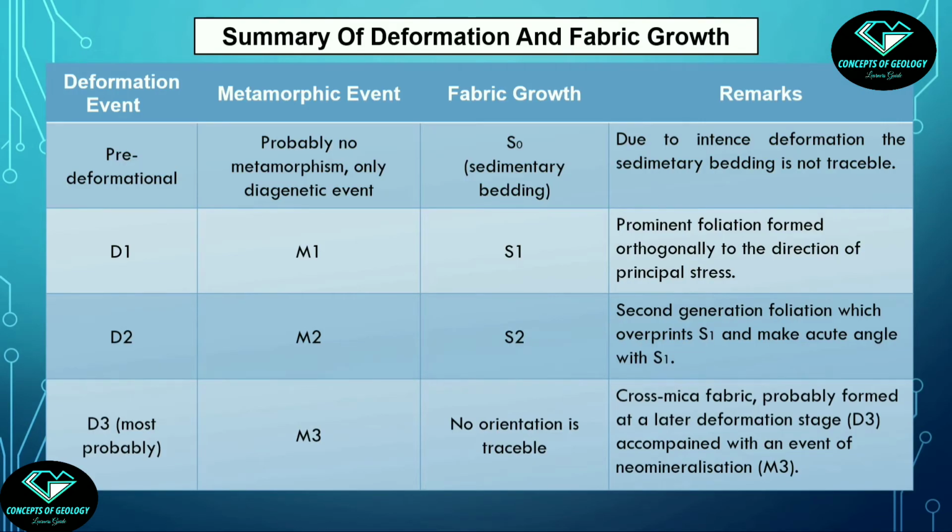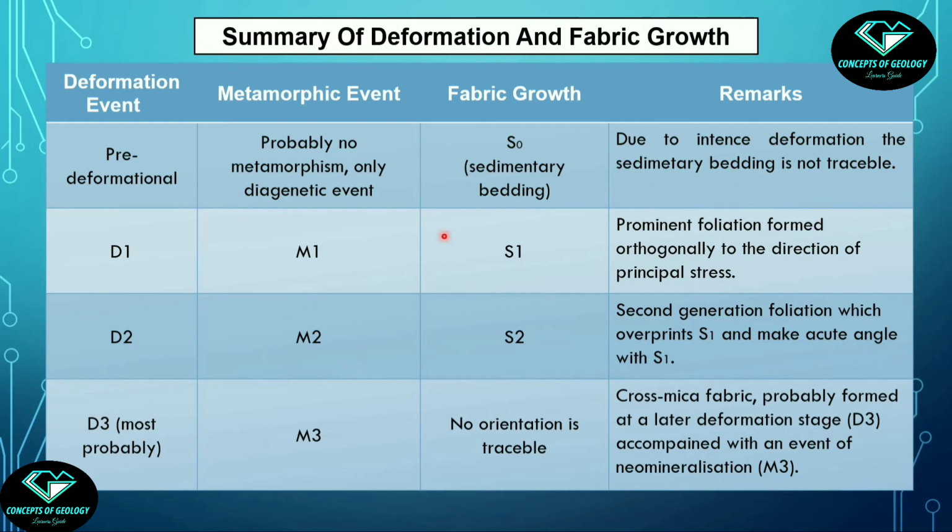So let's summarize the deformation chapter. Two main deformation events were prominent from the SC fabric growth, from which S1 has resulted, designated as D1. Fine, and that caused S2, designated as D2. There may have been some mineral growth associated with these deformation events. They are designated as M1 and M2 respectively.